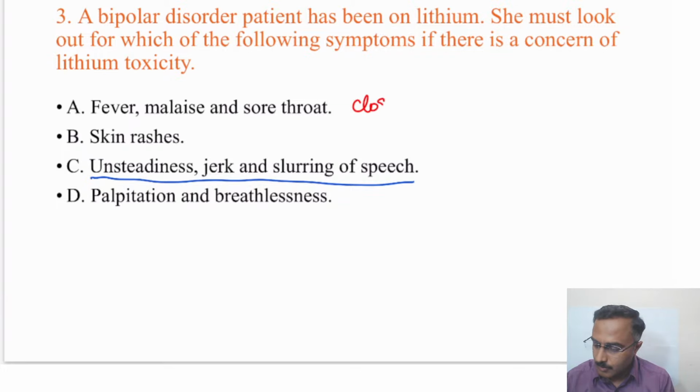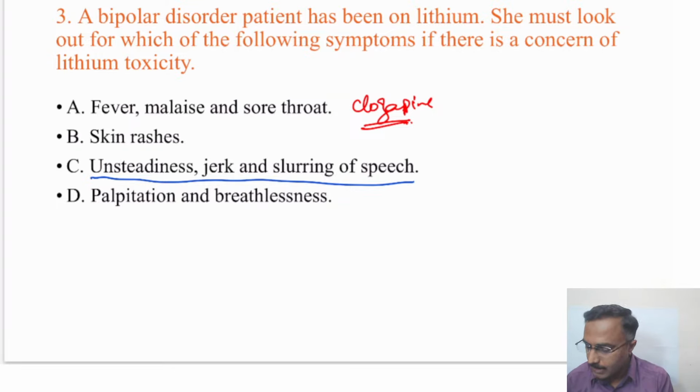Clozapine causes agranulocytosis, or the better word would be neutropenia. So febrile neutropenia: people have fever, malaise and sore throat, which can become really fatal if not addressed. So that's the danger associated with clozapine, though rarely seen.